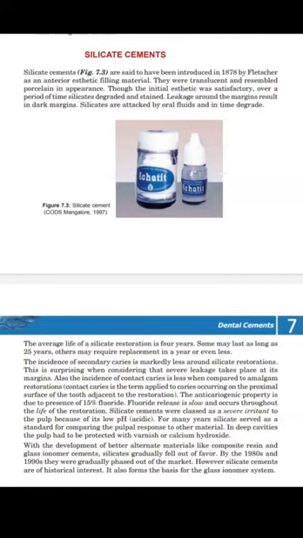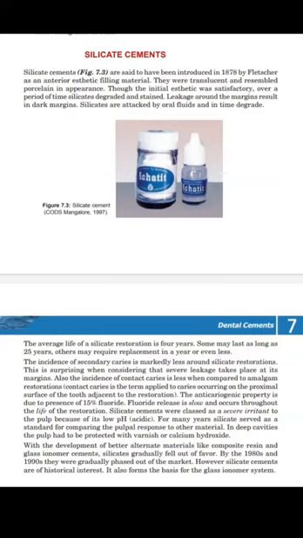The anti-cariogenic property is due to the presence of 15% fluoride. So why does it prevent secondary caries? Because it has anti-cariogenic property, which is due to 15% fluoride. Fluoride release is slow and occurs throughout the life of the restoration.